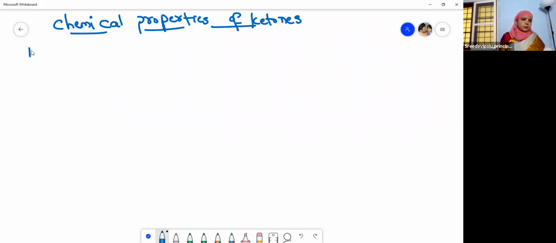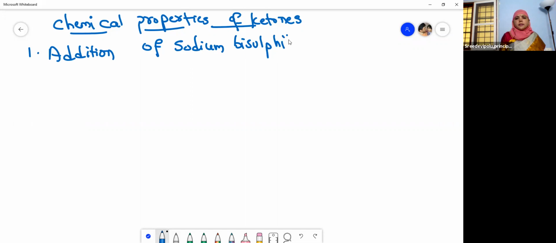The first one, addition of sodium bisulfite. As discussed earlier, aldehydes and ketones undergo nucleophilic addition reactions. What is sodium bisulfite? NaHSO3.